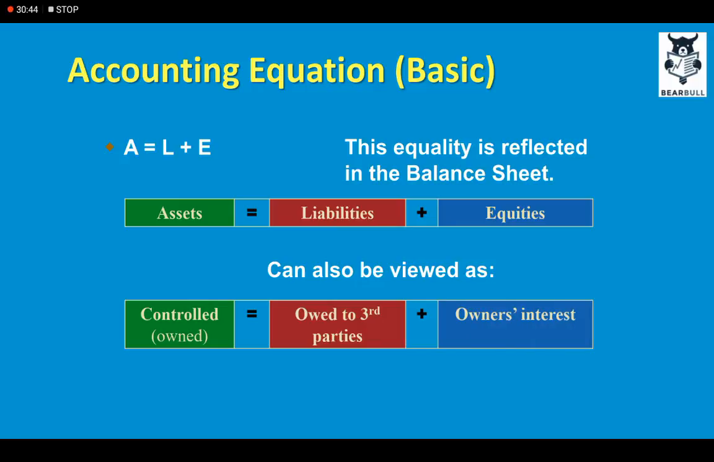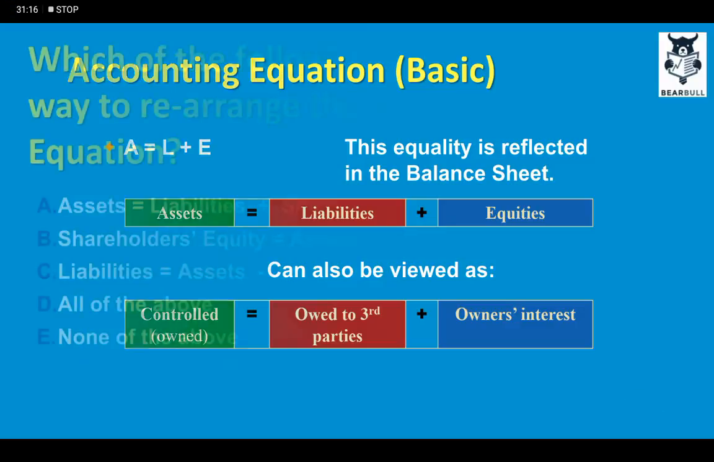Alternatively, the logic behind this is that assets are what is controlled by the entity, and the assets are financed either by third parties, for example bank loans, or by the owner's interest, that is shareholders' equity. So for example, if we have $100 of assets, how can we finance them? We can finance them by $30 of loan and $70 of the owner's equity. So that's why this equation always needs to balance.